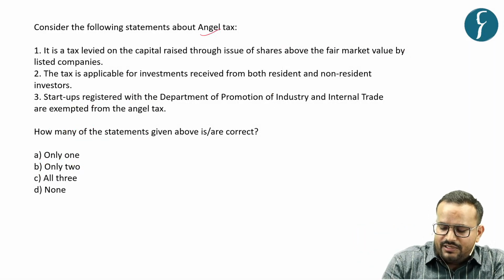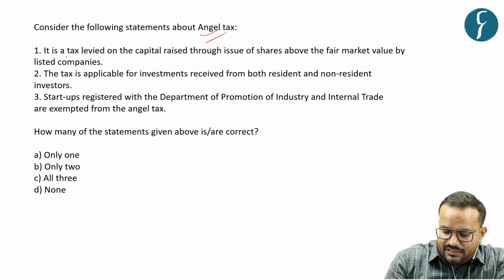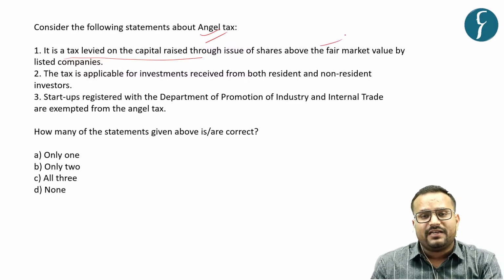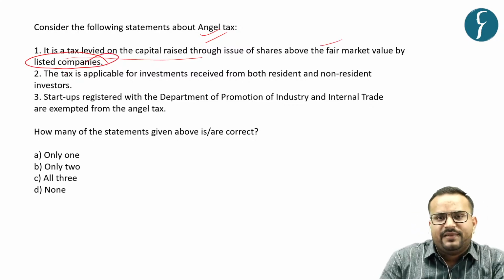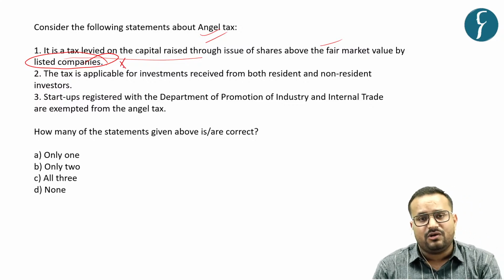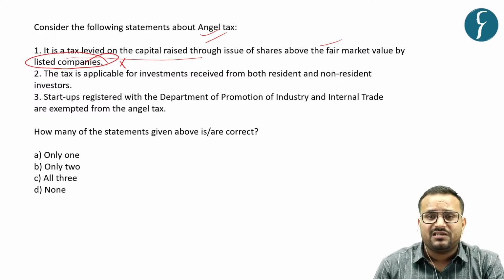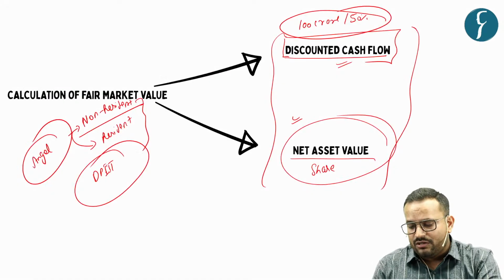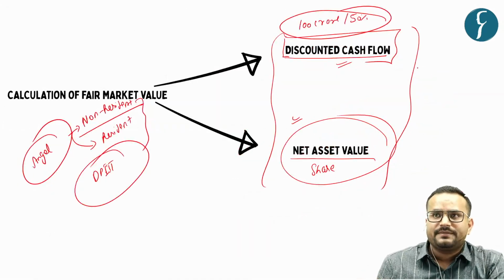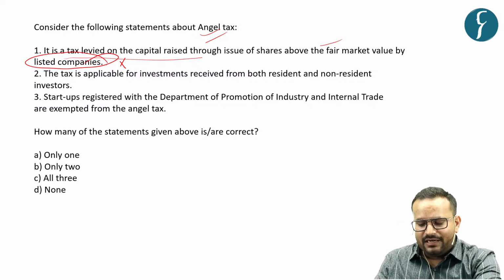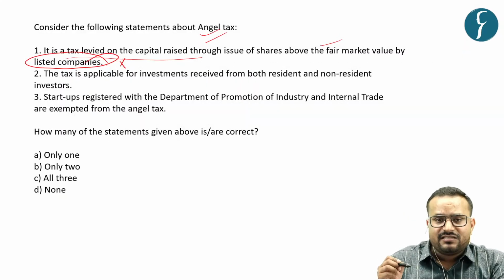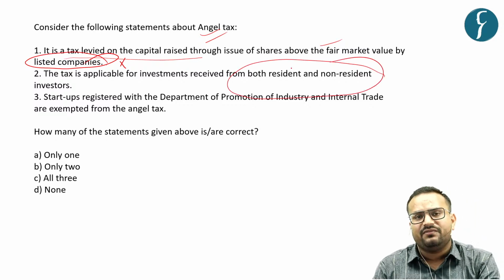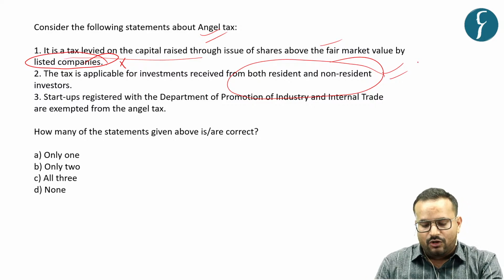Now, consider the following statements about the angel tax. The first is that it is a tax levied on the capital raised through issue of shares above the fair market value by the listed companies. Now, this makes the statement wrong because it is for the unlisted companies. So, it is not just startups, but the basic difference is the unlisted companies, as we saw initially here. The second statement is that the tax is applicable for investments received from both resident and non-resident investors, which is a correct statement.